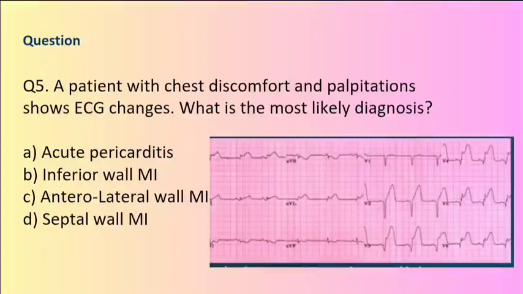Question 5. ECG in chest discomfort. A patient with chest discomfort and palpitations shows ECG changes. What is the most likely diagnosis? A. Acute pericarditis. B. Inferior wall MI. C. Anterolateral wall MI. D. Septal wall MI.